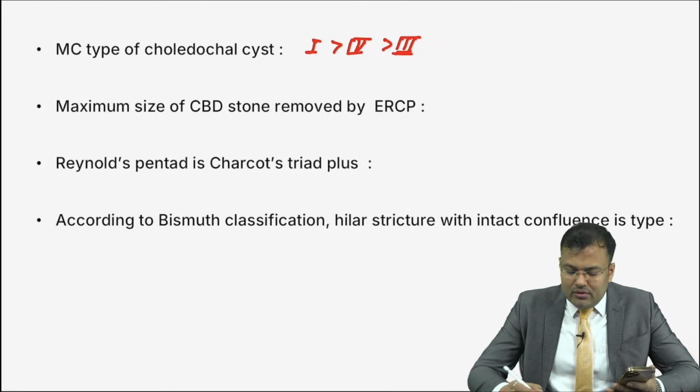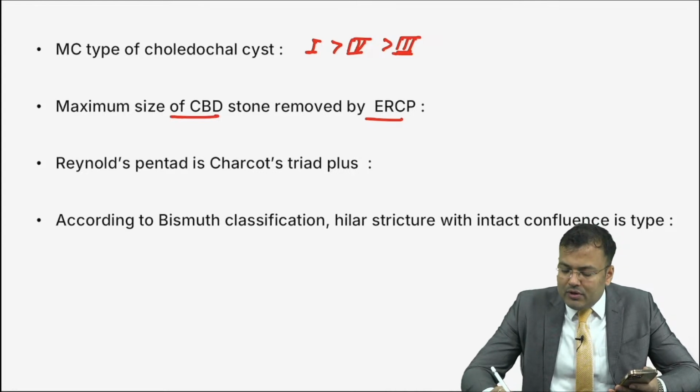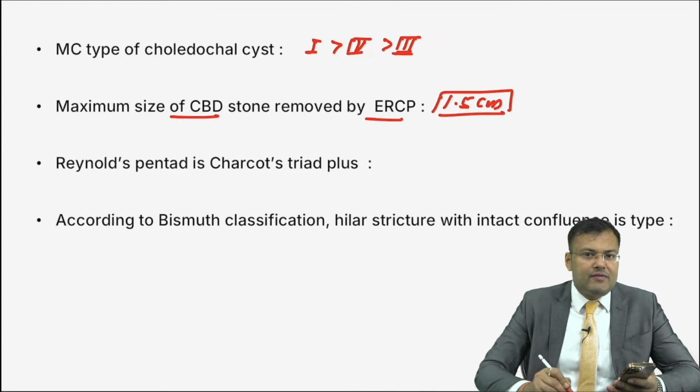Clear? So next, maximum size of CBD stone removed by ERCP. Size of CBD stone which is removed by ERCP. Guys, tell me. Yes, very good. It is 1.5 centimeter or 15 mm. Maximum size removed is 1.5 centimeter.